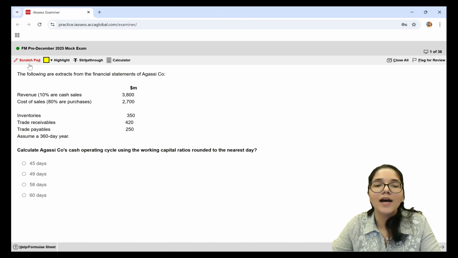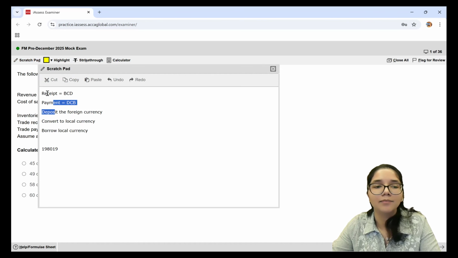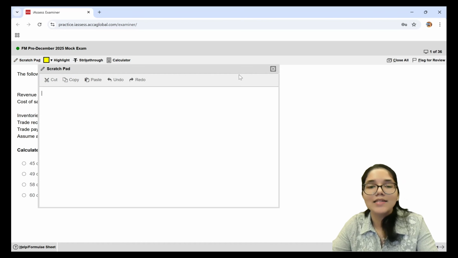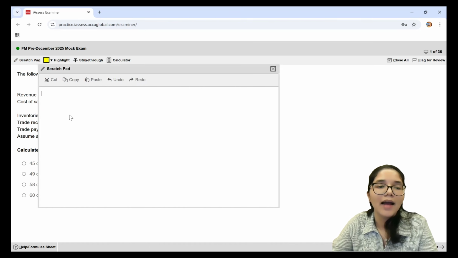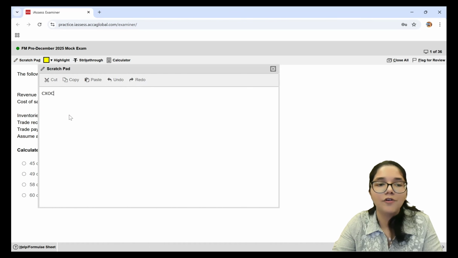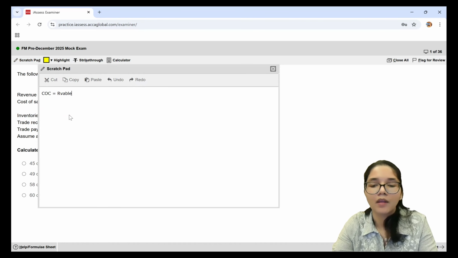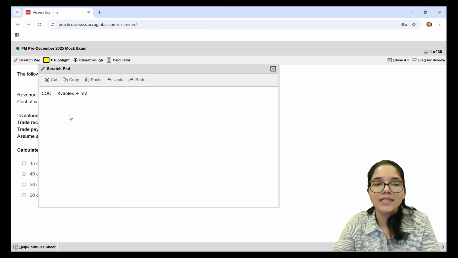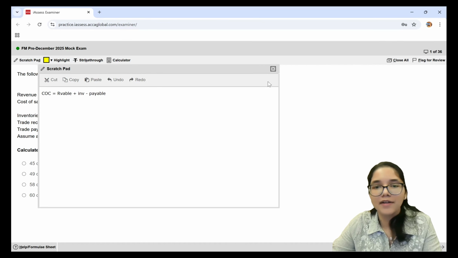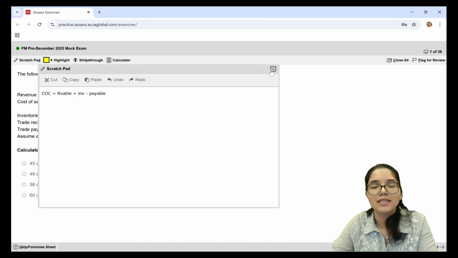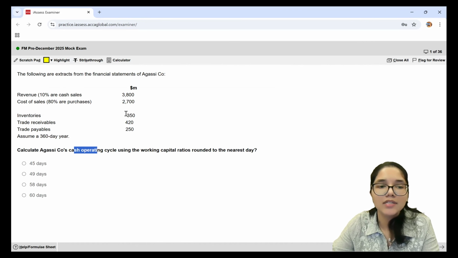Now I know when they are asking me to calculate my cash operating cycle, the formula which I'm supposed to use is receivable days plus the inventory days minus the payable days. So these are the 3 numbers which I need for the working of my final answer of the cash operating cycle. Now, how do we calculate the receivable days?